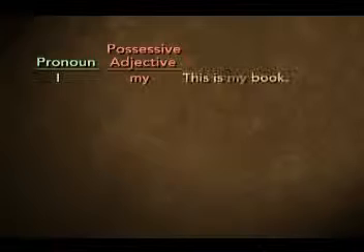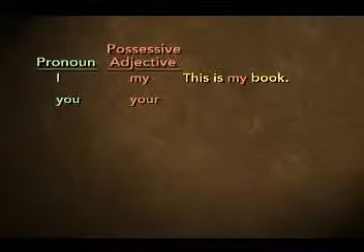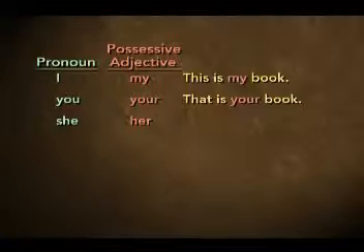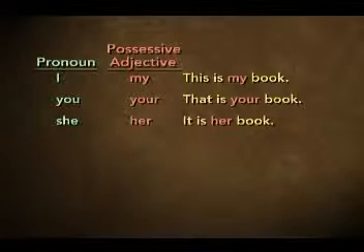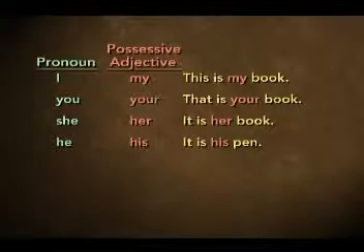Here are some more examples. I and my. This is my book. You and your. That is your book. She and her. It is her book. It's her pen. He and his. It is his pen.